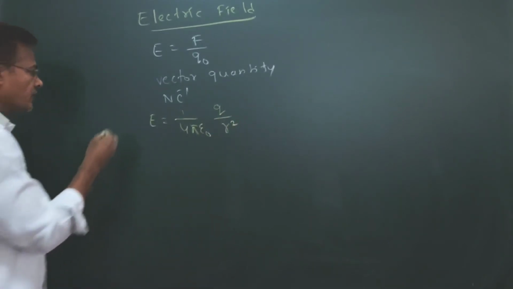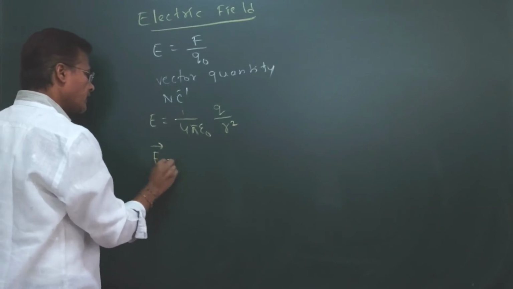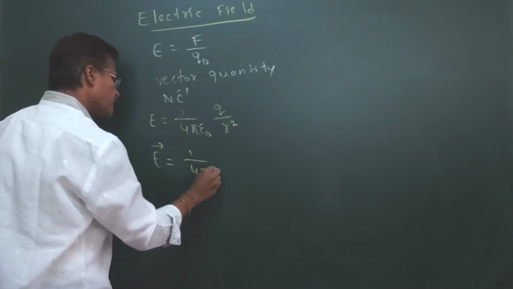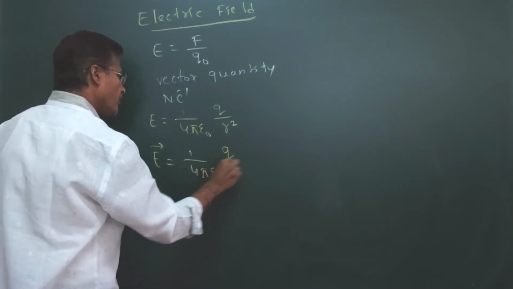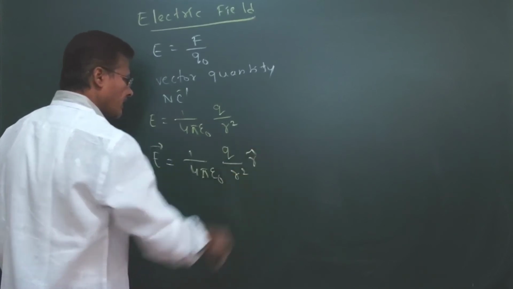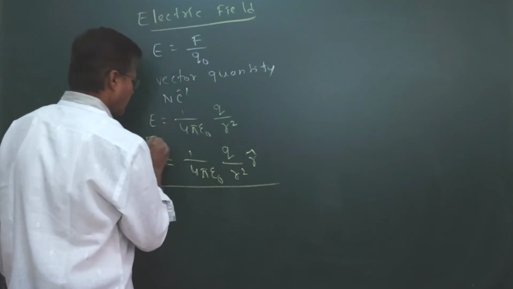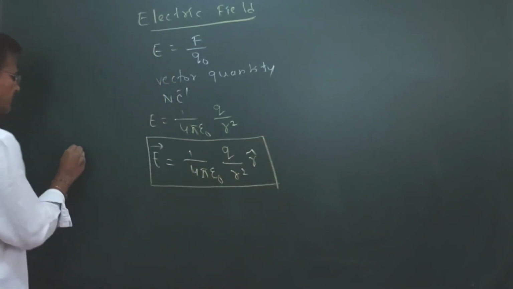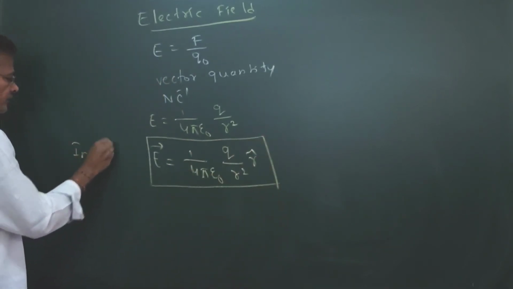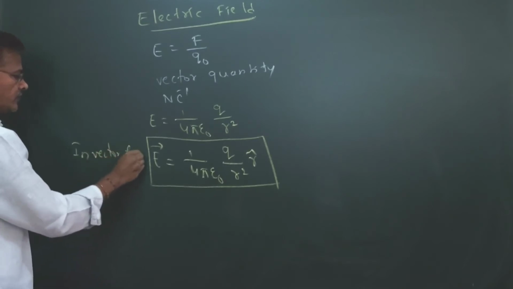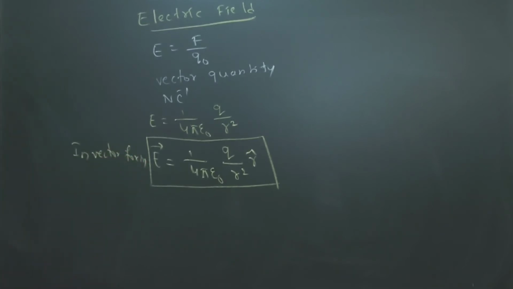If I want to write this in vector form, it is 1 divided by 4 pi epsilon naught, Q divided by r square into r cap. So this is the expression in vector form.